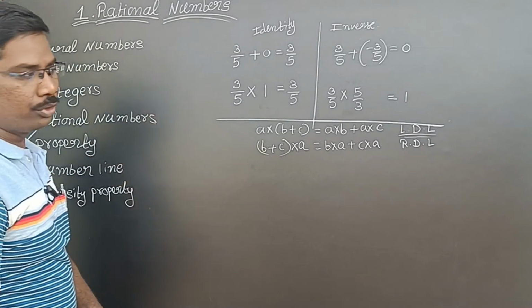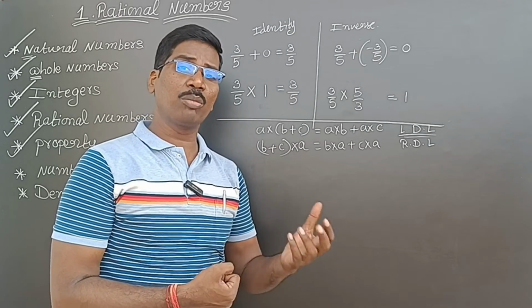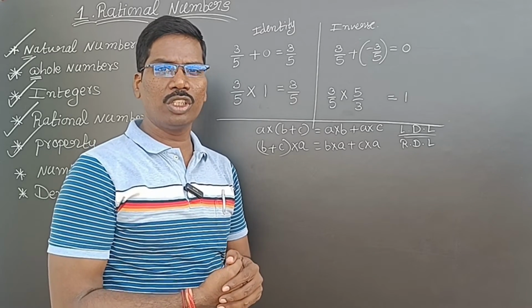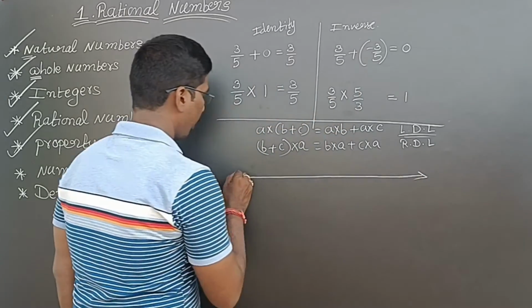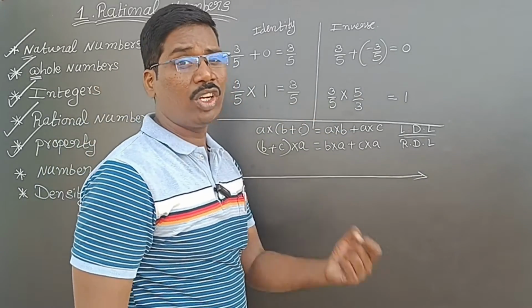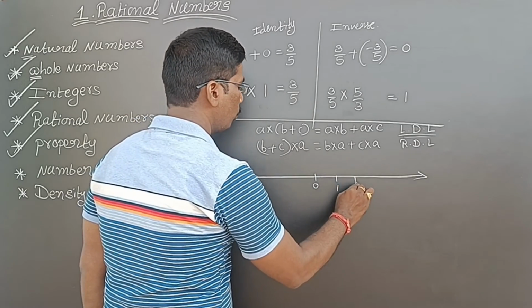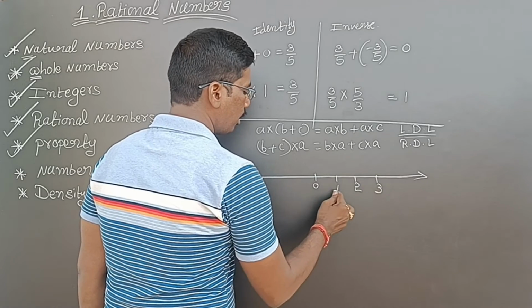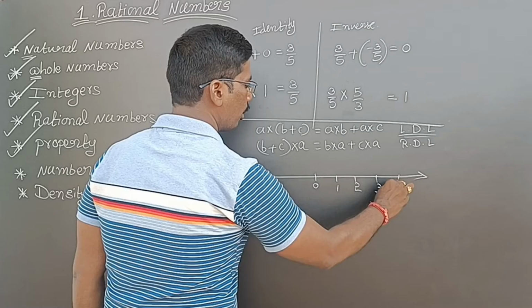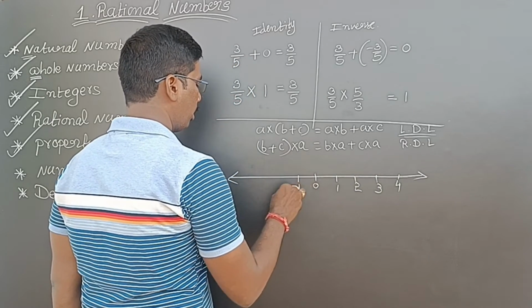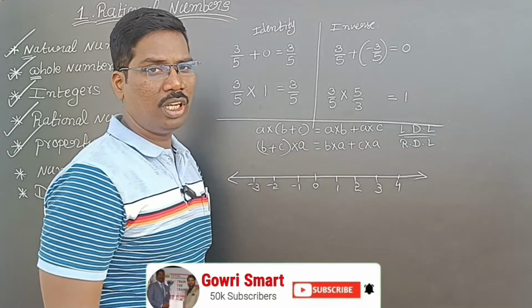Next, number line. We can represent every number on a number line. Like that, rational numbers can also be represented. What is a number line? A line which has numbers at equal intervals. So 0, 1, 2, 3. See here, the gap between 0 to 1 is the same, 1 to 2 is the same, and 2 to 3 is the same. This is called a number line. In this number line also, we can represent the numbers.